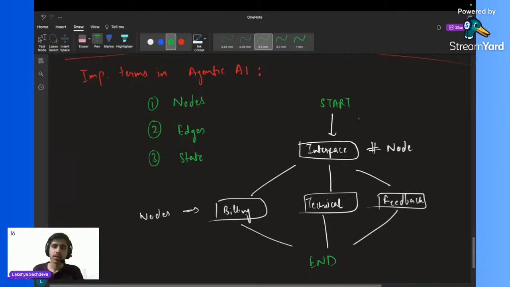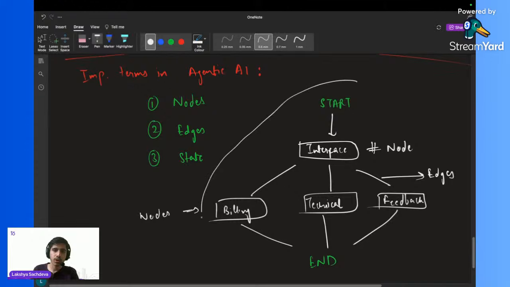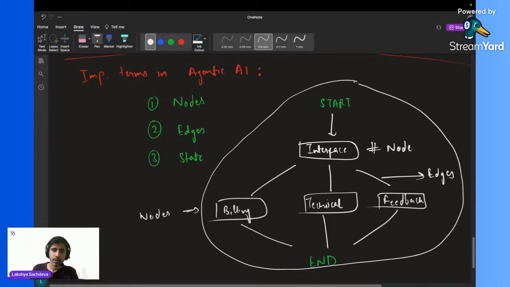Okay, now we know what nodes are. The next thing is this flow over here. As you can see, these lines are known as edges. And this whole complete picture is known as my graph.